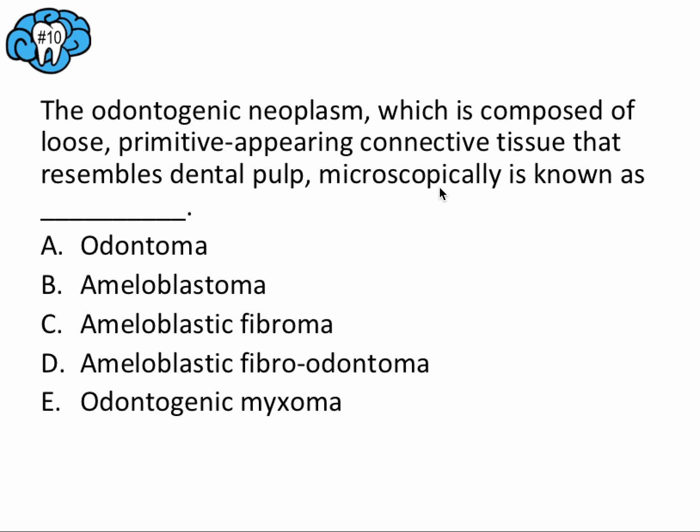And the question conveniently mentions that it looks like pulp. So if we remember slimy stroma myxoma, then we'll be drawn to this answer choice E. And if you did, that would be the correct answer.